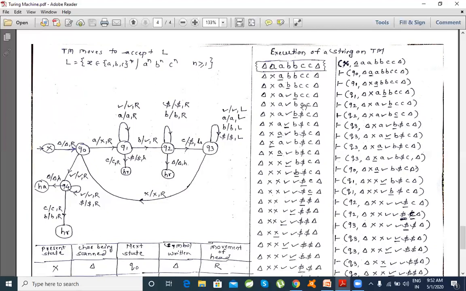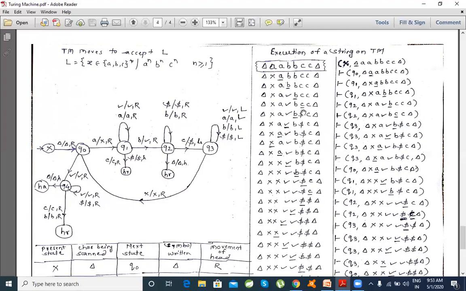So I have a particular A, with that corresponding I have a B, and going across the input, I see a particular C. Now remember that this C has been processed by the machine, so it replaces it by some character. What we are saying is that this C is replaced by a dollar. Once the machine has come across this combination, a single A, a single B, and a single C, it doesn't move forward.